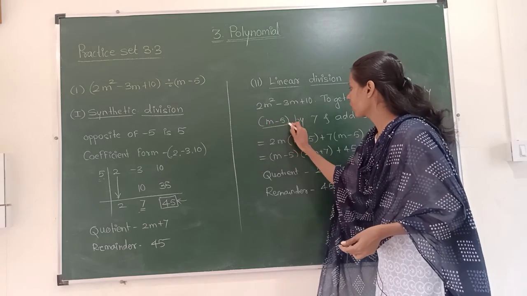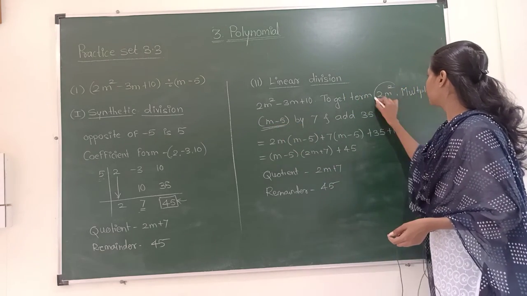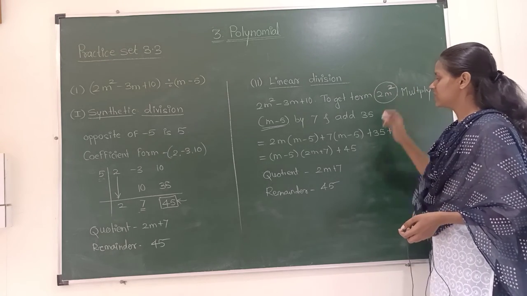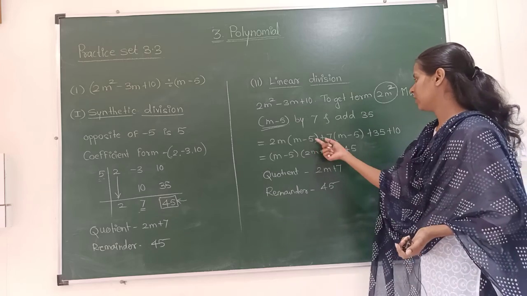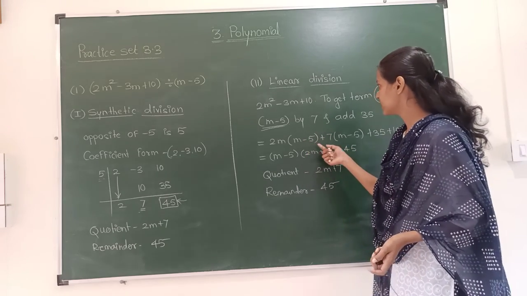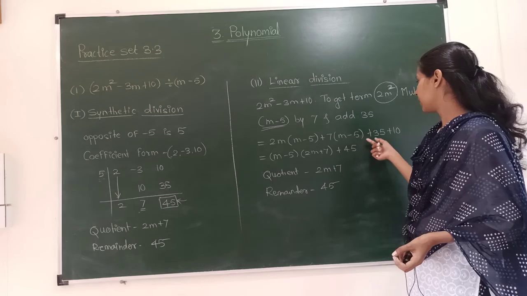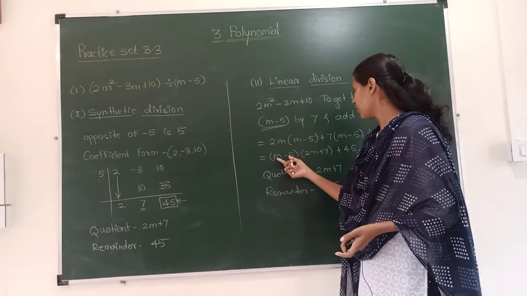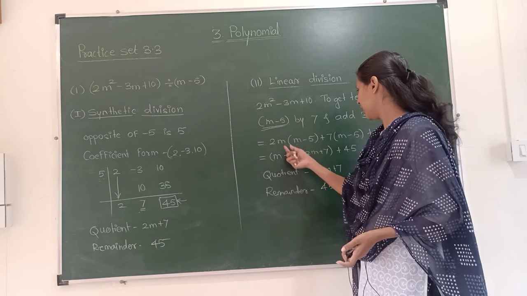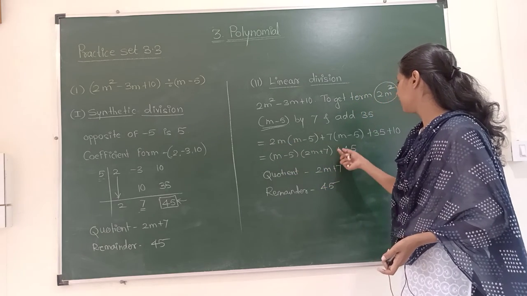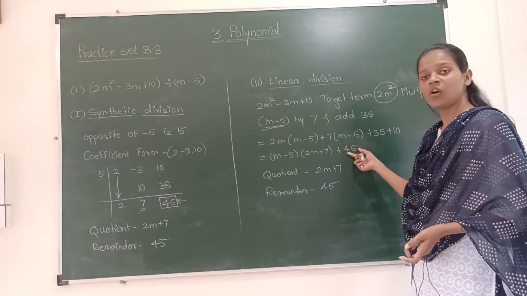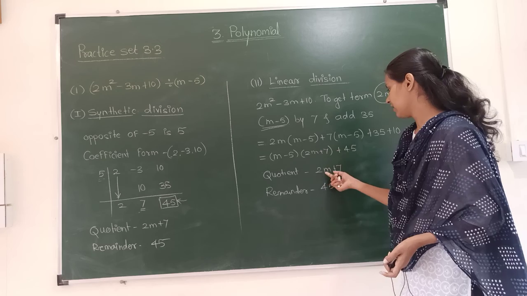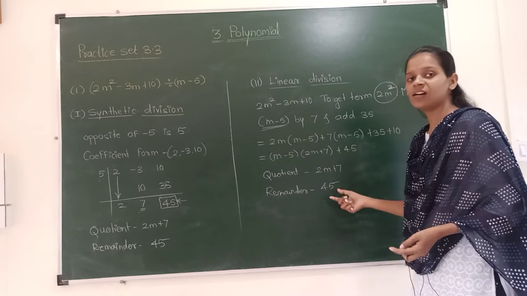See, what we have to do is get this term, 2m raised to 2. That's why we are multiplying over here. Now the second term is what? The second term is 7 times m minus 5, plus 35, plus 10. Further we will solve this. We will get 2m plus 7 times m minus 5, and 35 plus 10 is 45. So the quotient is 2m plus 7, and this 45 is the remainder.